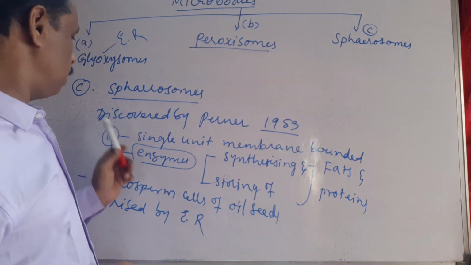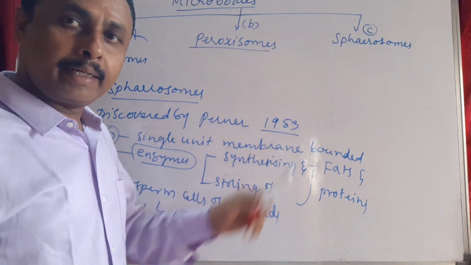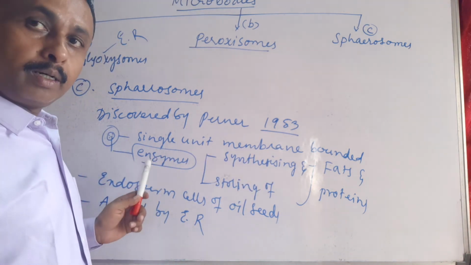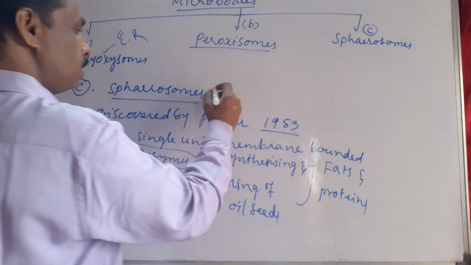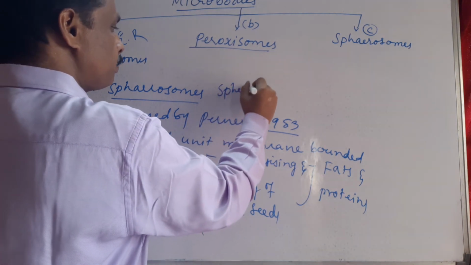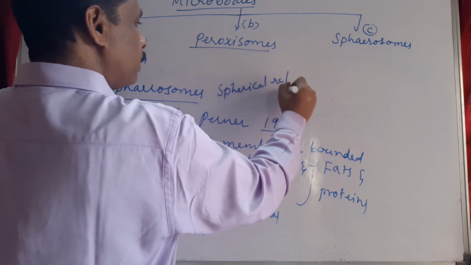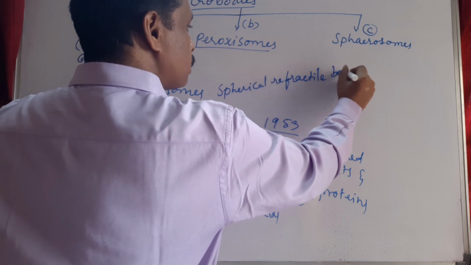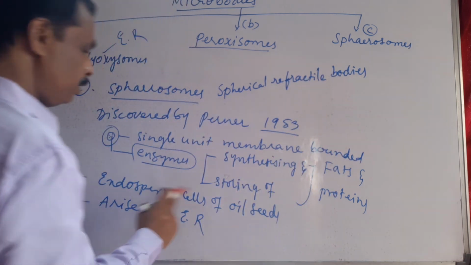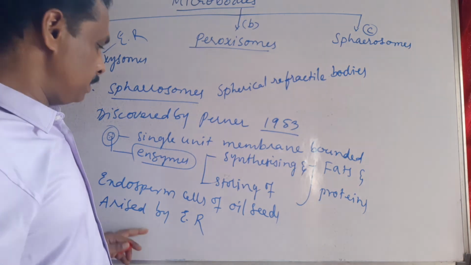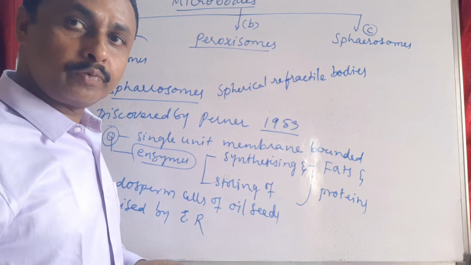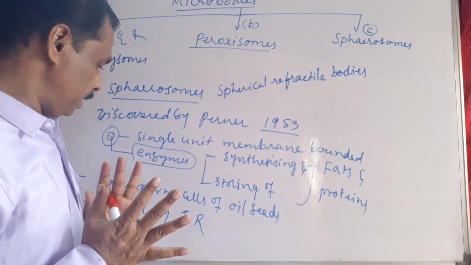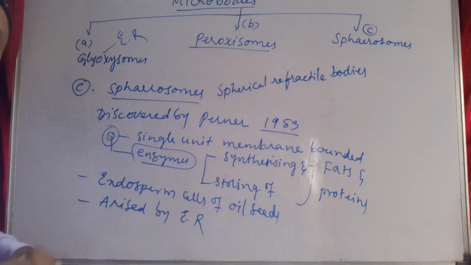Spherosomes were discovered by Perner in the year 1953, and these are single unit membrane bounded spherical refractile bodies present in the endosperm cells of oil seeds. These are involved in synthesizing and storage of fats as well as proteins. These arise from the endoplasmic reticulum.